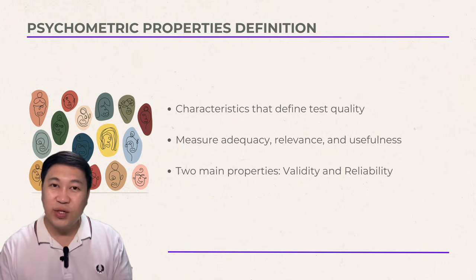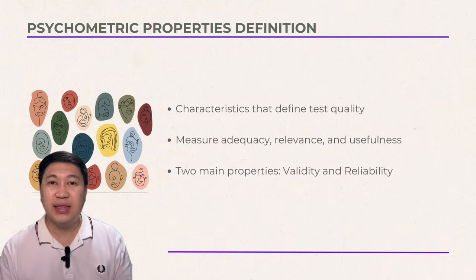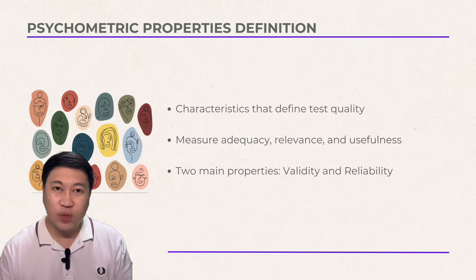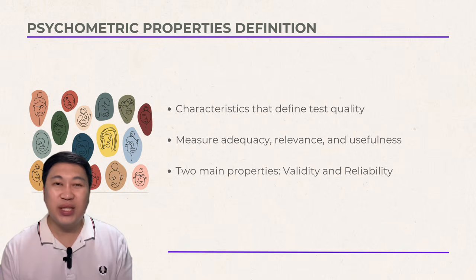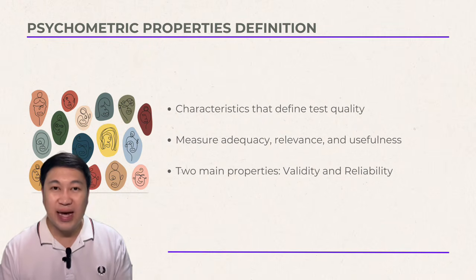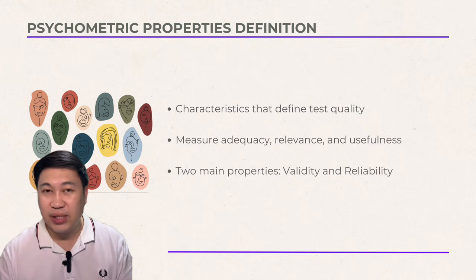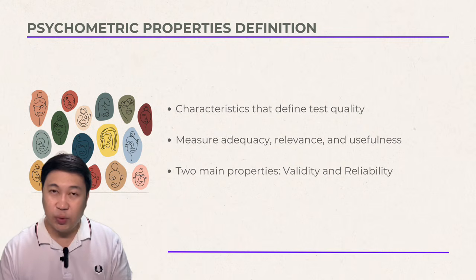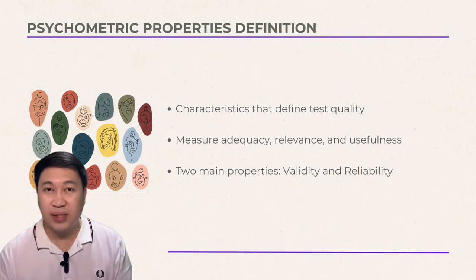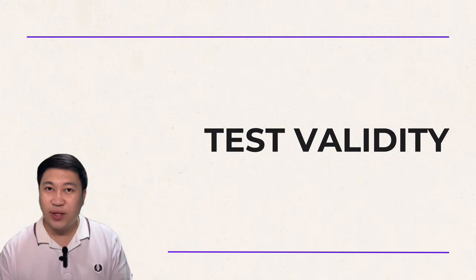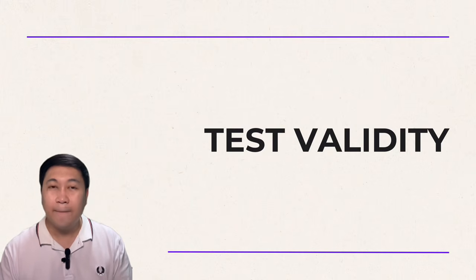Okay, so the answer is definitely not. The same applies to psychological tests. So for a test to be useful, it should have psychometric soundness, meaning it is both valid and reliable. These two are the major psychometric properties we will focus on today. So let's start with test validity.